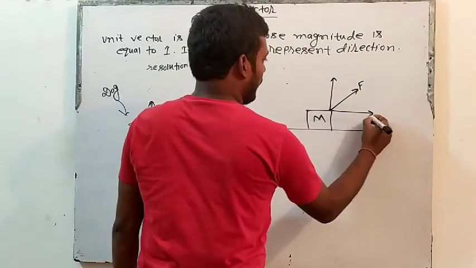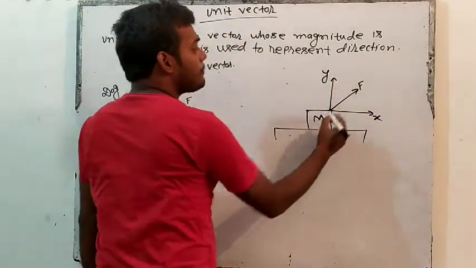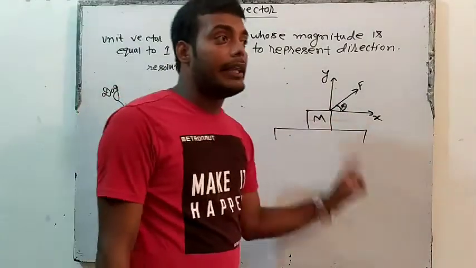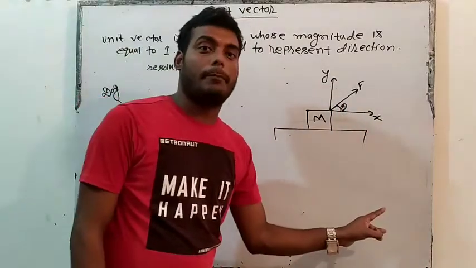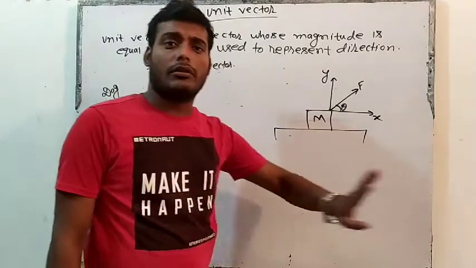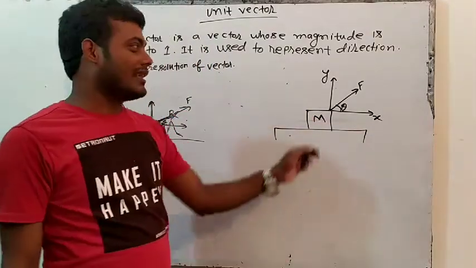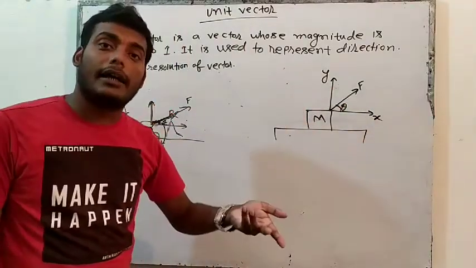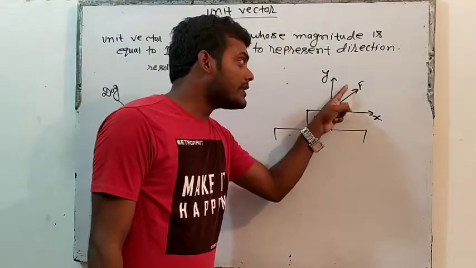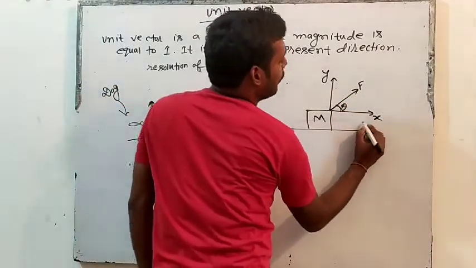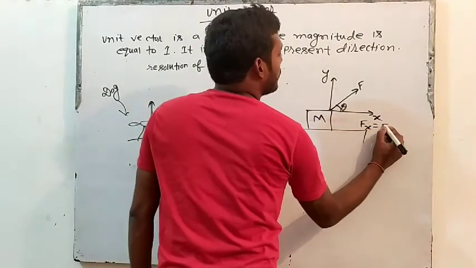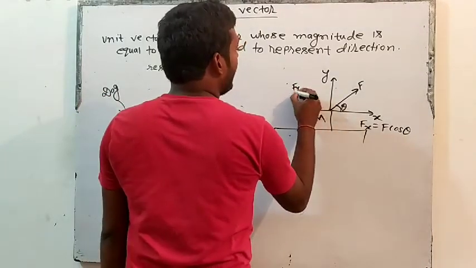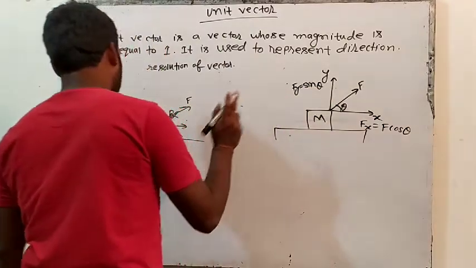Let's say this is x axis, this is y axis. So this force is making a certain angle theta with the x axis. This is a very important concept in class 11 as well as in class 12 physics. This will come throughout physics, throughout your whole life, you have to understand this. So this force is making theta angle with x. Force is making theta, with which axis? With x. So if force is making theta with x, the x component will be cos theta. Remember like this. So force along x will be F cos theta, and force along y will be F sin theta. Again I am repeating this.